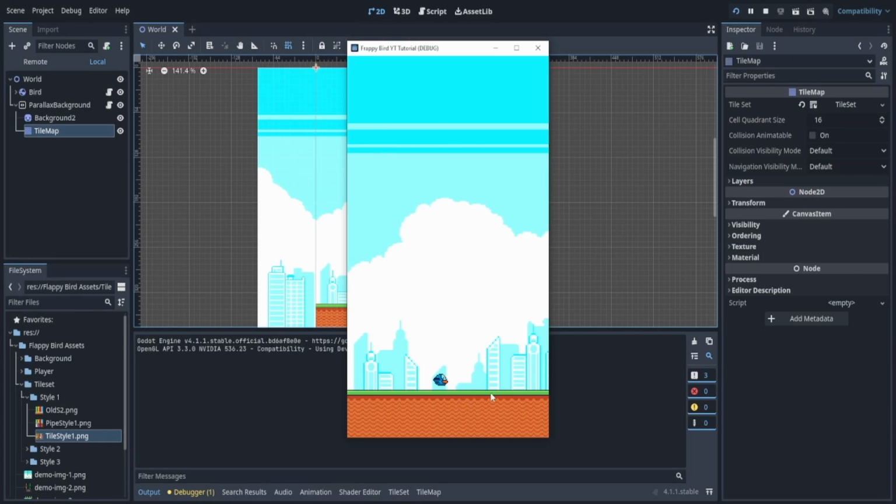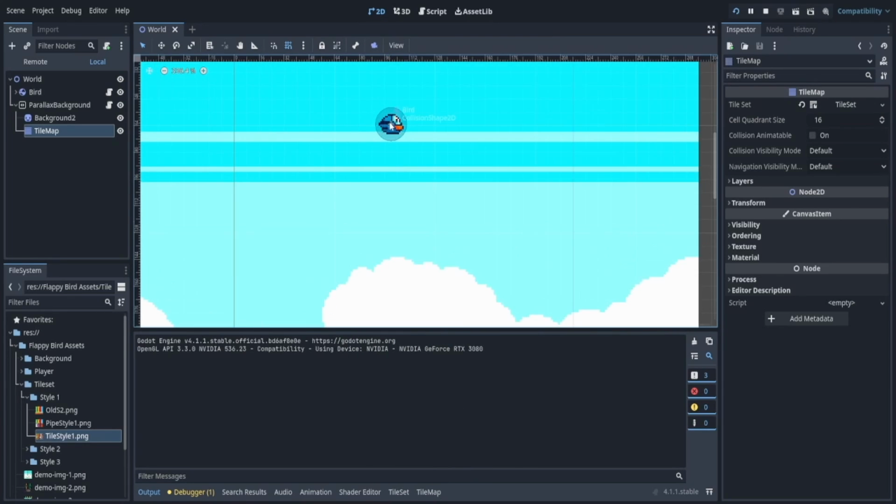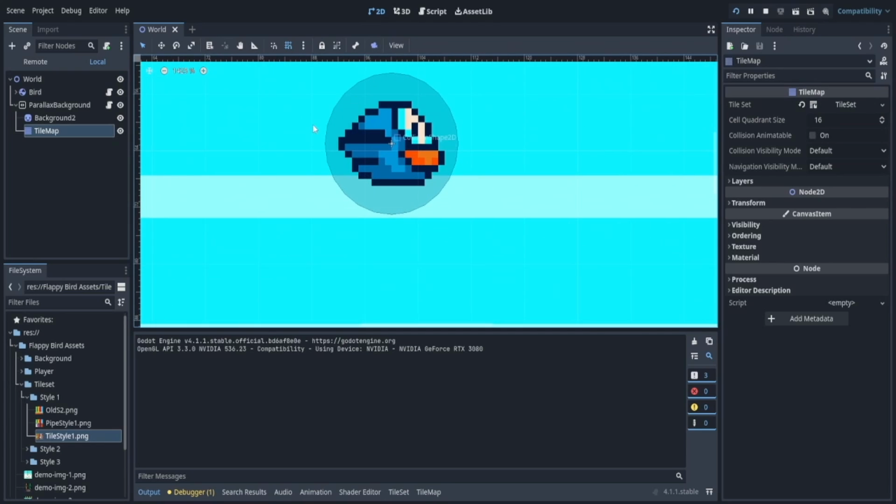Why is that happening? I want you to try to take a guess as to why this is happening. So pause the video and try to figure out why there's a little gap there. Hopefully you've unpaused. Well, if we scroll down into our bird, we see that the physics layer of our bird is this big. So it's working how it should.